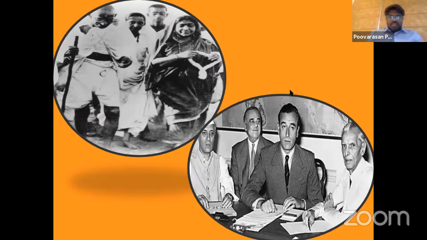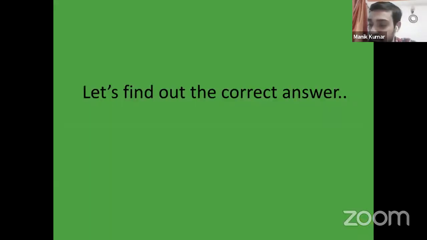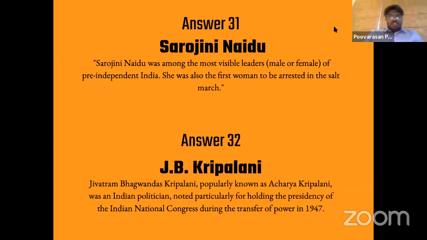Okay, let's move on to the answers now. Let's find out the correct answers. The answer for the first question is indeed Sarojini Naidu. Many of you have got it correct. Well done, 56% of students have given the correct answer. And for question number 2, it's a mixed reaction: 36 for Jawaharlal Nehru and 31 for J.B. Kripalani. But the correct answer is J.B. Kripalani. Come on, students.